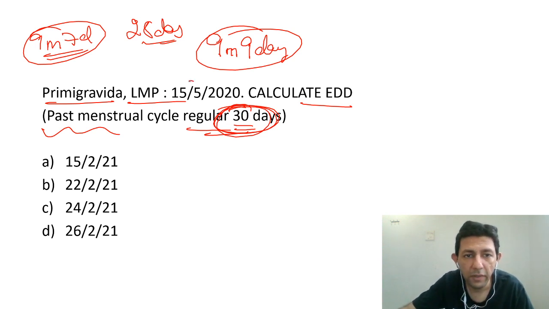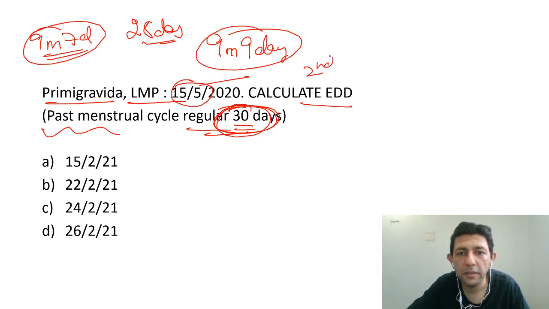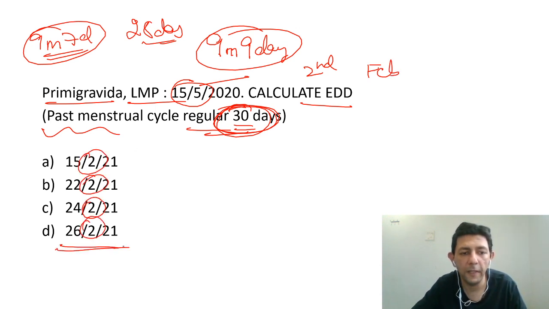So again, 15th of May is given to you. So May, all of us know, will become the second month when you add 9 months. So February is the answer. So all the options are given to you as February only, so you cannot rule out anything. This is exactly 15 and 15, the same day. So here I have added only 9 months. That is not the answer.